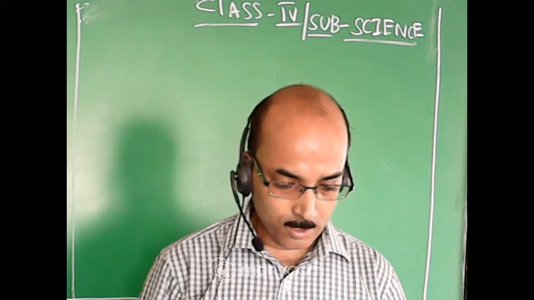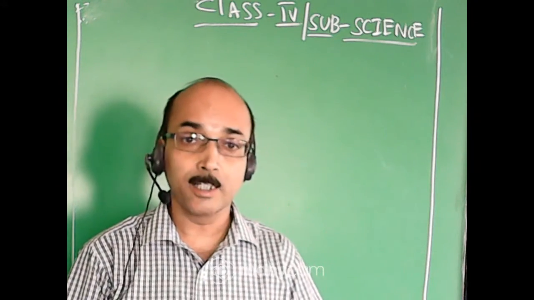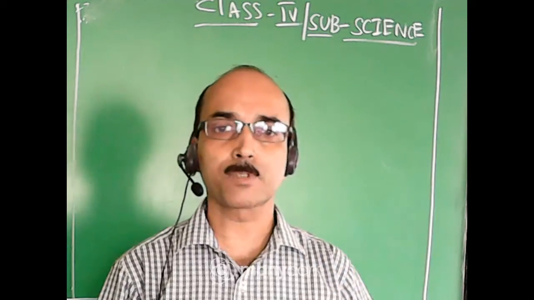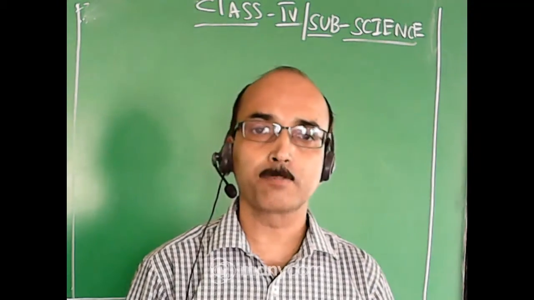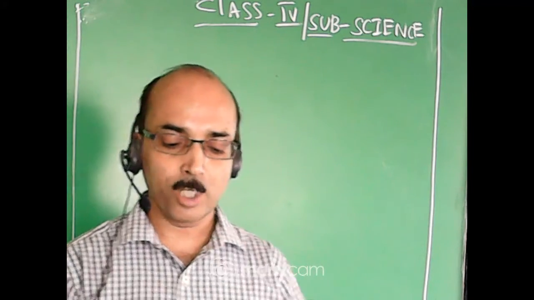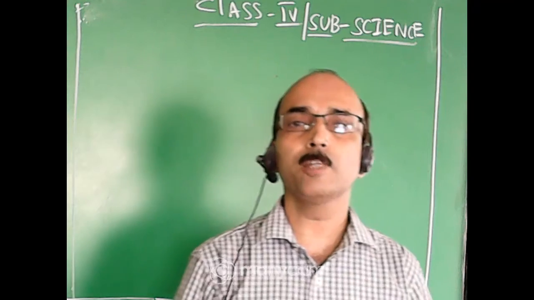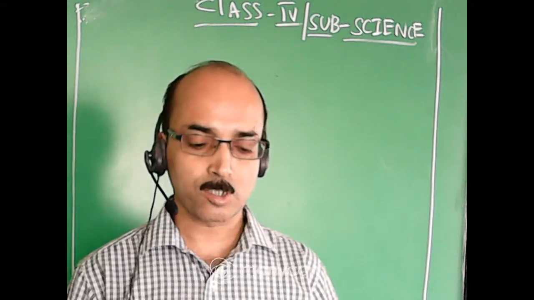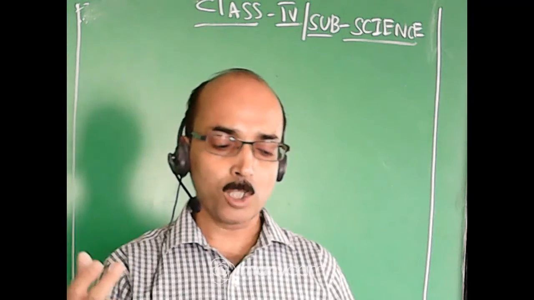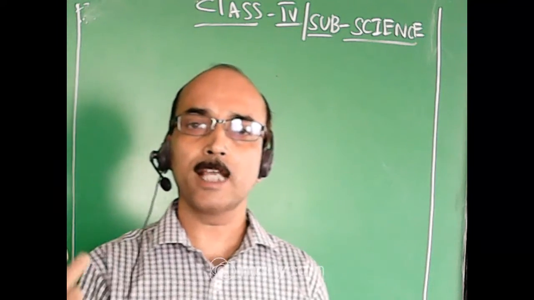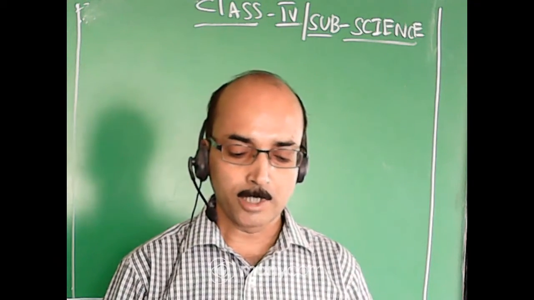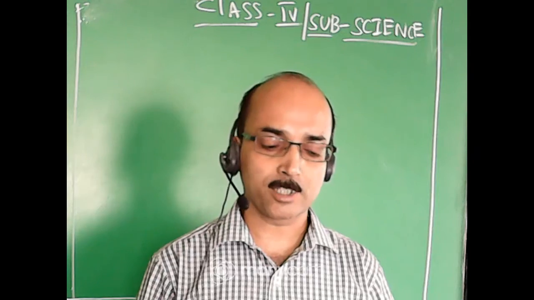So, what we have learned in our previous class, we have learned about matter. Matter means any substance that has mass and occupies space. Then we have learned what matter is made up of. Matter is made up of tiny particles called molecules. These molecules are very small, so we cannot see them with our naked eyes. They can be seen with the help of the microscope.